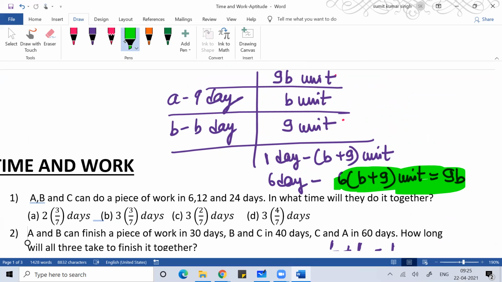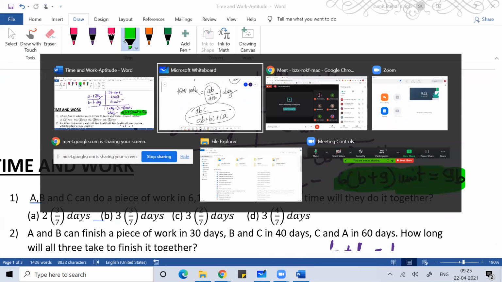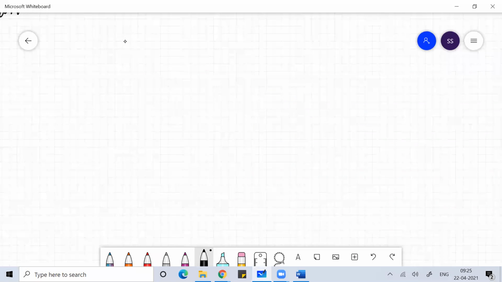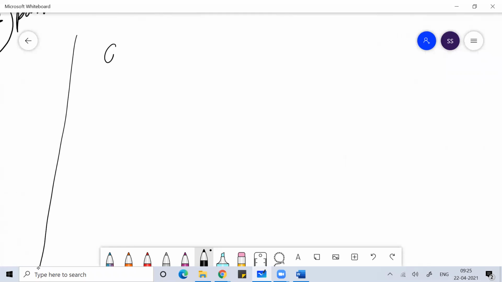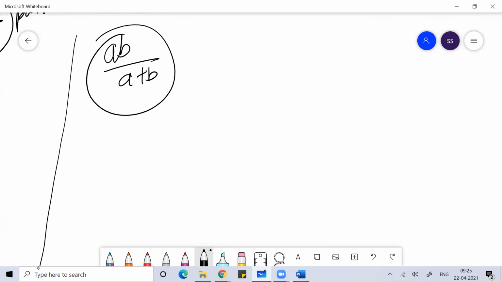So there are different ways you can solve the question, whatever way you do, you will get the same answer only. So directly you can apply ab by a plus b. If A can do the work in a days, B can do the work in b days, then when they work together, the work will be completed in ab by a plus b days. You can do it directly. It all depends on how you formulate the problem.